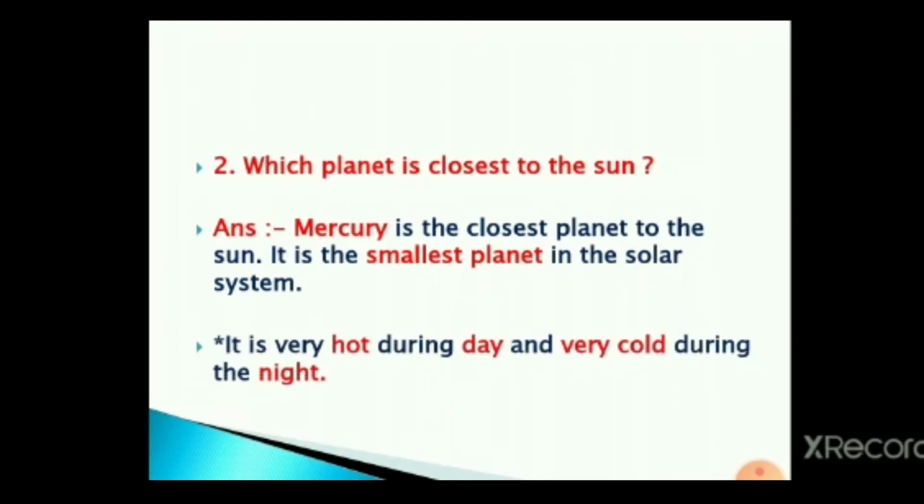Next point, it is very hot during the day and very cold during the night. Once again, I just repeat: Mercury is the closest planet to the sun. It is the smallest planet in our solar system. It is very hot during the day and very cold during the night.